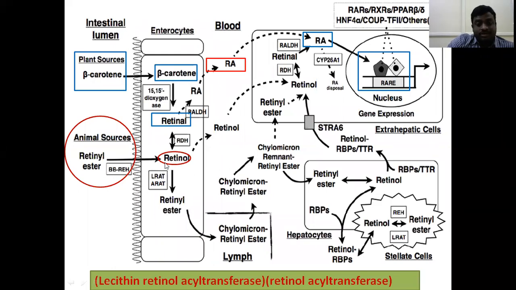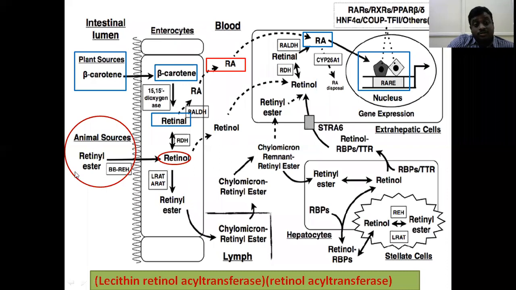But before that, whatever retinol enters into the intestinal mucosal cells, some amount of the retinol is converted to retinal in the presence of the enzyme retinol dehydrogenase. Here that retinal again transfers to the extrahepatic tissues. The remaining retinol present in the intestine, in the presence of the enzyme lecithin retinol acyl transferase, is converted to retinyl esters.